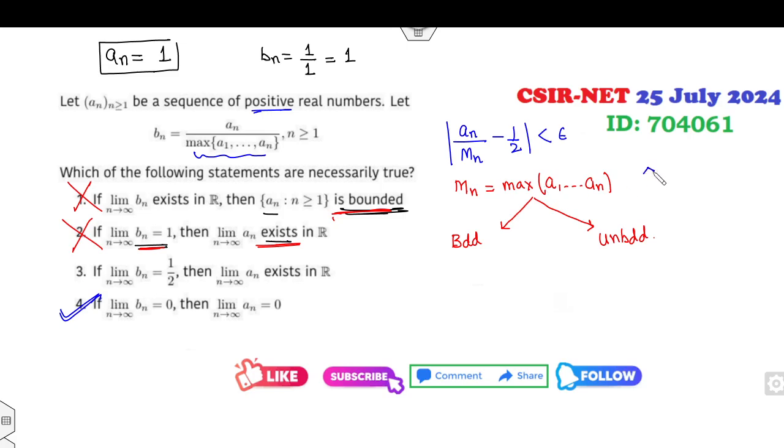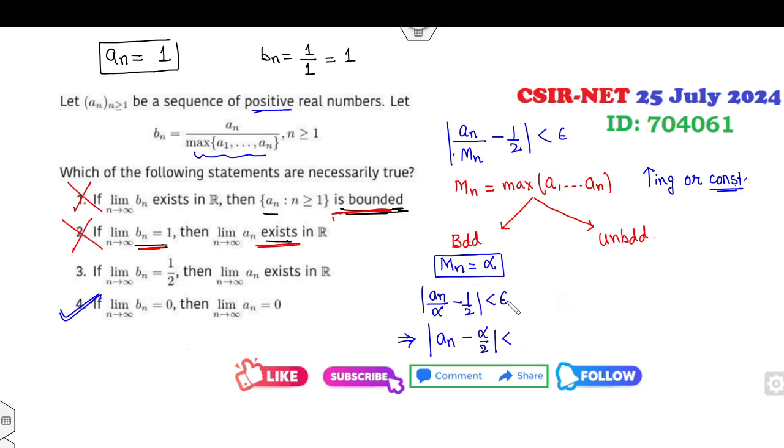Because it's a maximum, it is always increasing or constant. If this is bounded, I can assume M_n is alpha. So a_n over alpha minus half is less than epsilon. I can multiply by alpha, so it's alpha over 2 plus epsilon times alpha. Epsilon times alpha is called epsilon dash. What does it mean? That means a_n converges to alpha over 2.